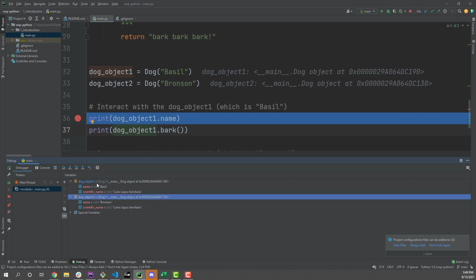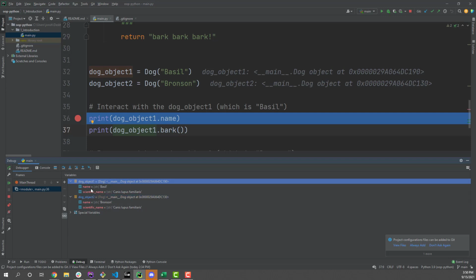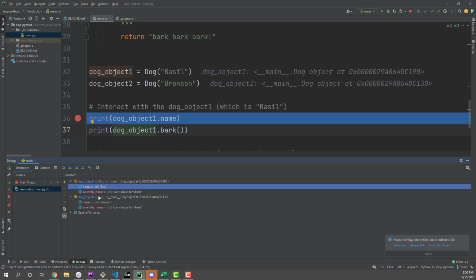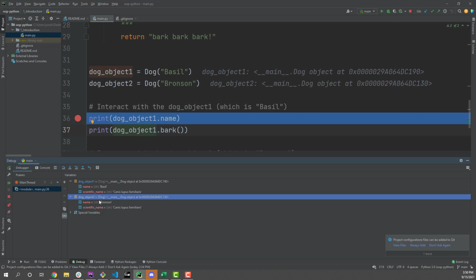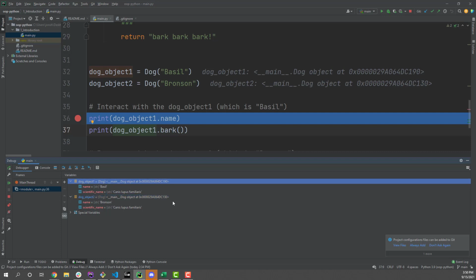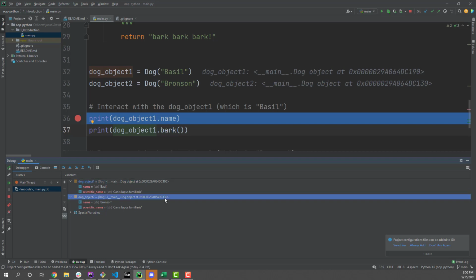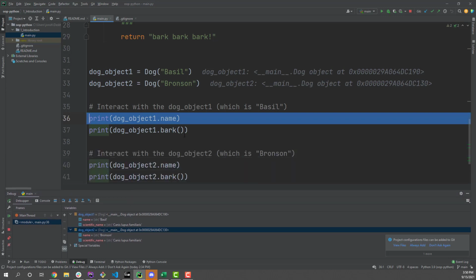So we have two specific objects that exist in memory, and each one of these objects has its own specific state. I can interact with dog object 1 and alter its state. I can change the name or do whatever I want without altering the state of dog object 2, because you can look at the little memory address right here, and they have completely separate memory addresses, which makes sense because we said the objects are basically pointers, references in memory, and they reference two separate, completely separate spots in memory. So if I interact with the spot in memory over here, I'm not going to alter the spot in memory over there. So hopefully that's a quick little primer.